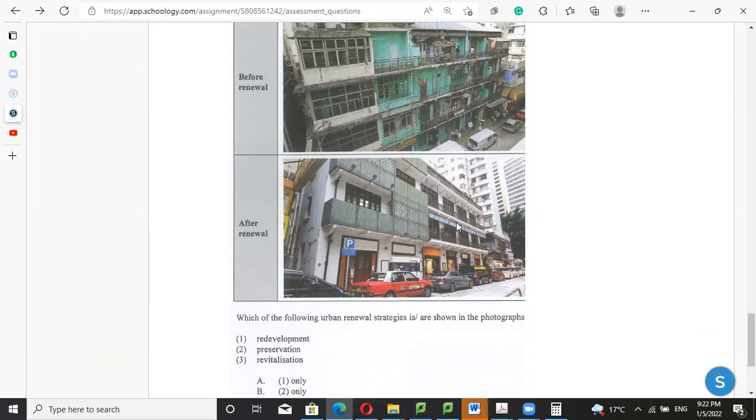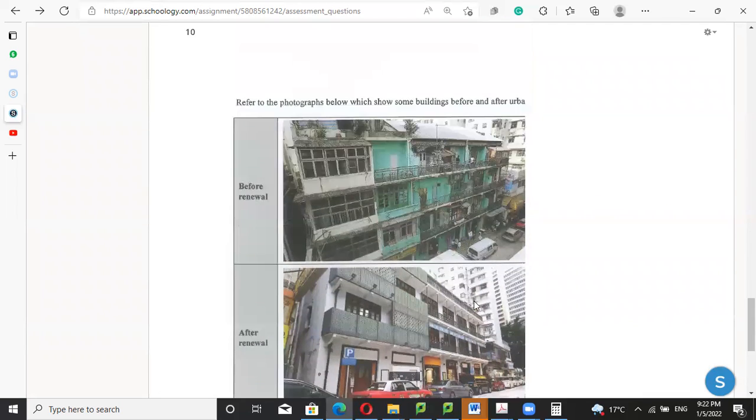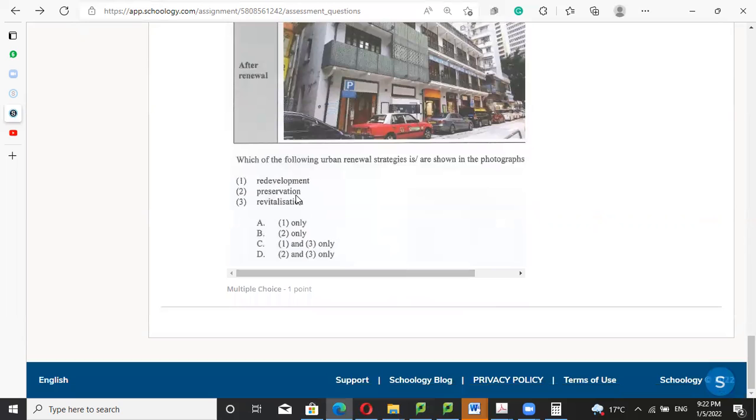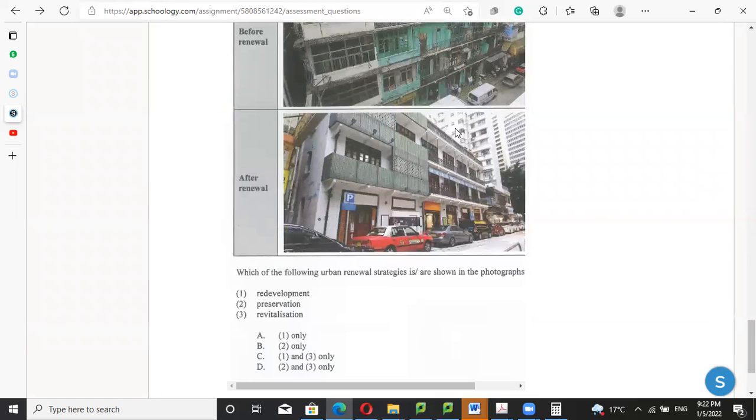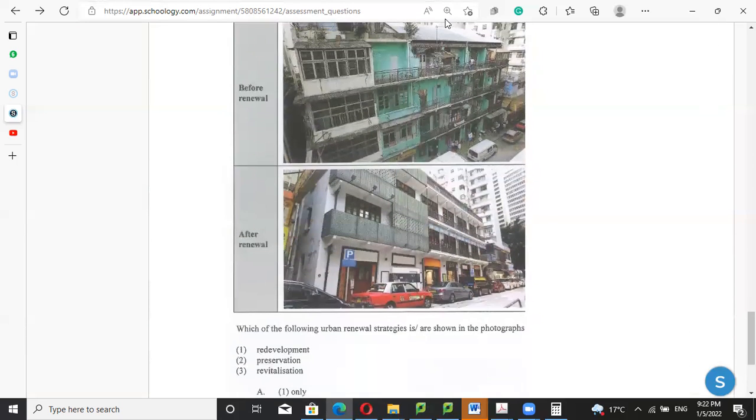Originally there were a lot of restaurants here, but right now it's changed somehow. It shows the situation of revitalization. So I think number 2 and 3 are correct. But number 1 is not correct because it hasn't been demolished, so it's not about redevelopment.